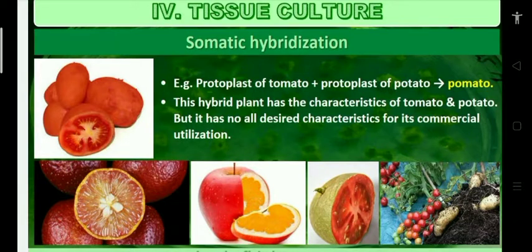Somaclones are produced by micropropagation. Somatic hybrids are produced by somatic hybridization. Just now we discussed tissue culture and somatic hybridization.